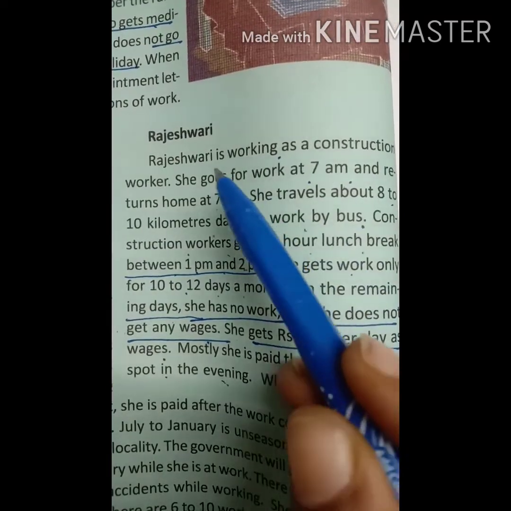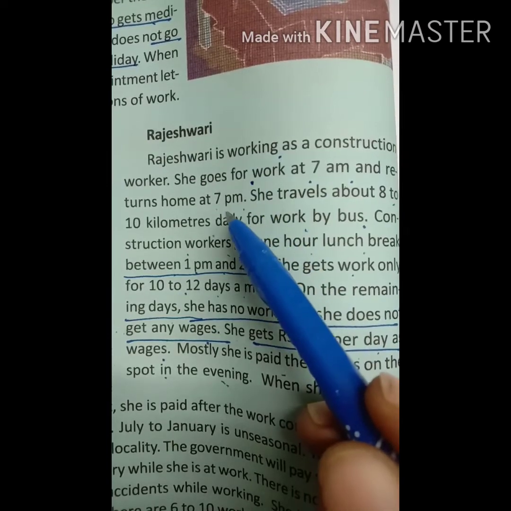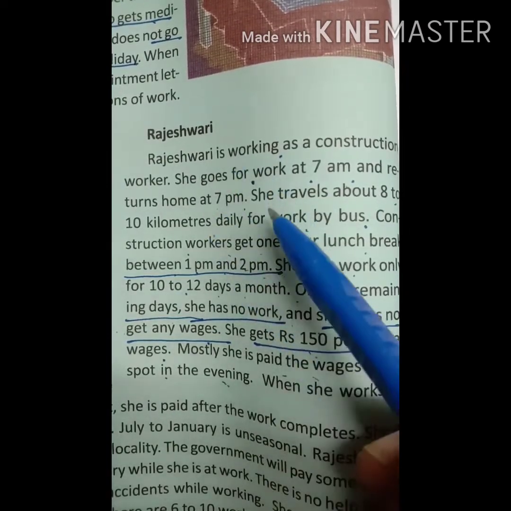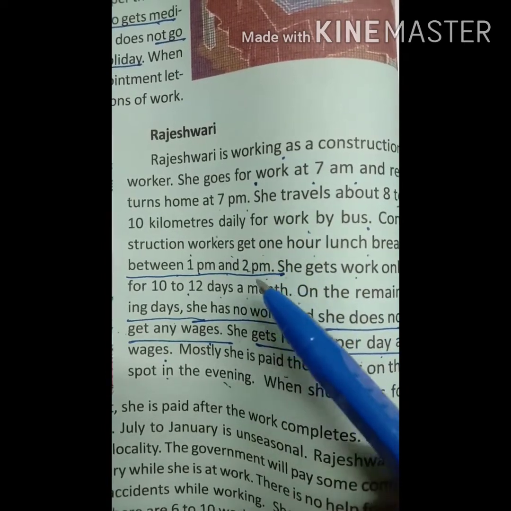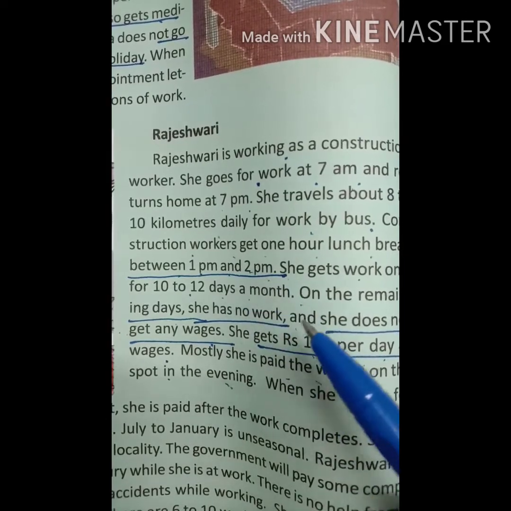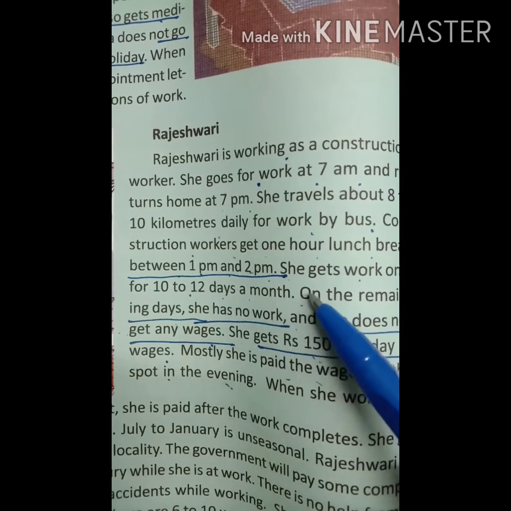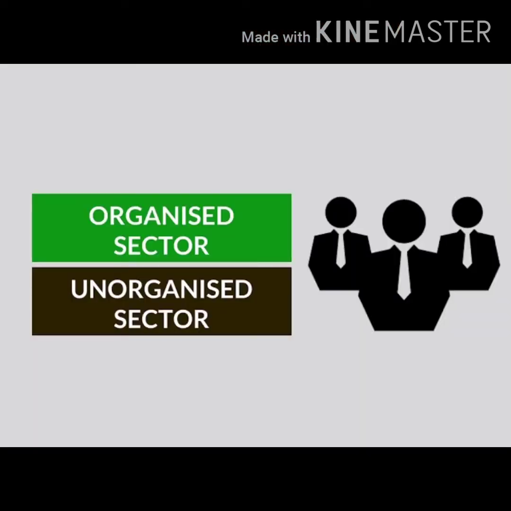So here, Rajeshwari works in the unorganized sector. Jobs here are low paid and not regular. There are no provisions for overtime, paid leaves, holidays, leave due to sickness, etc. Employment is not secure. People can be asked to leave without any reason. Do you see the difference in their conditions of work?